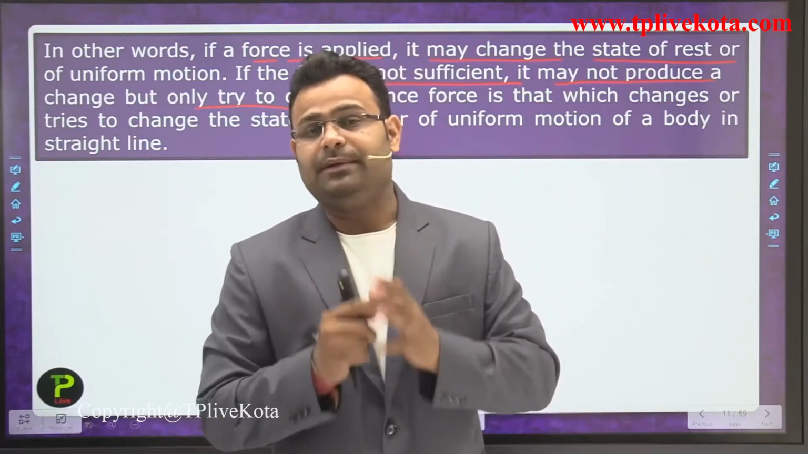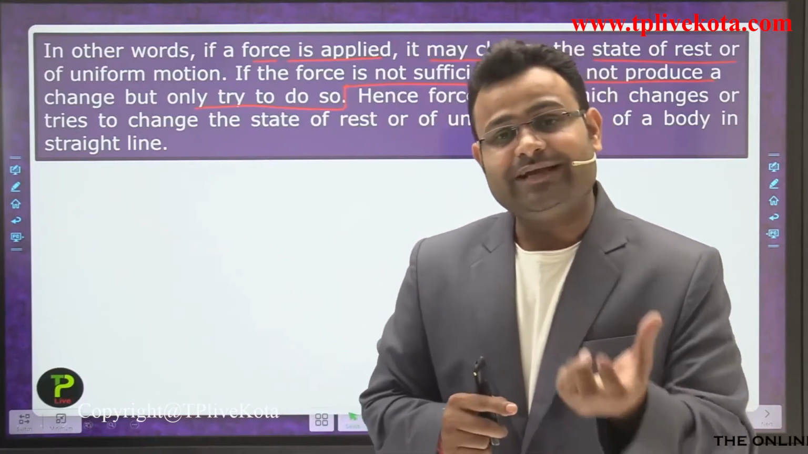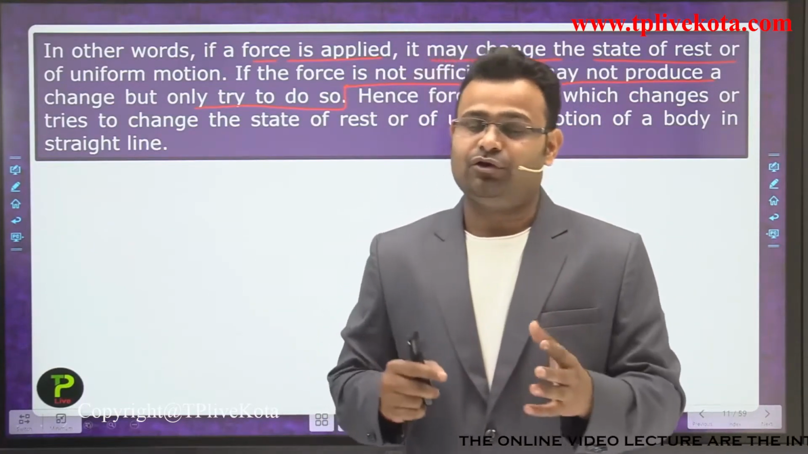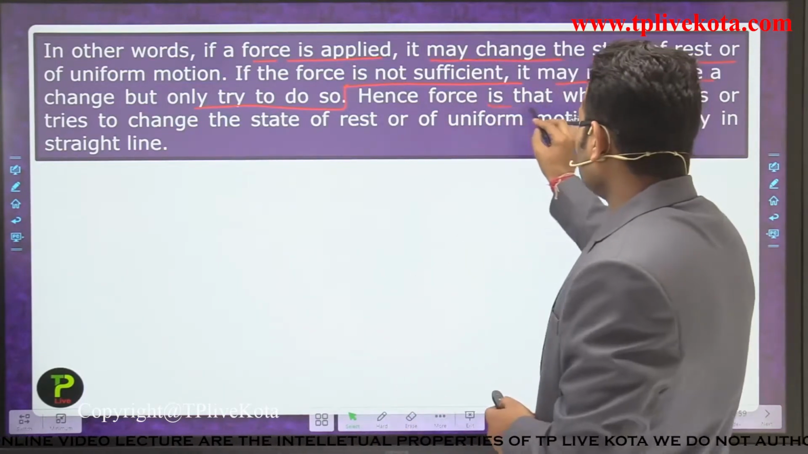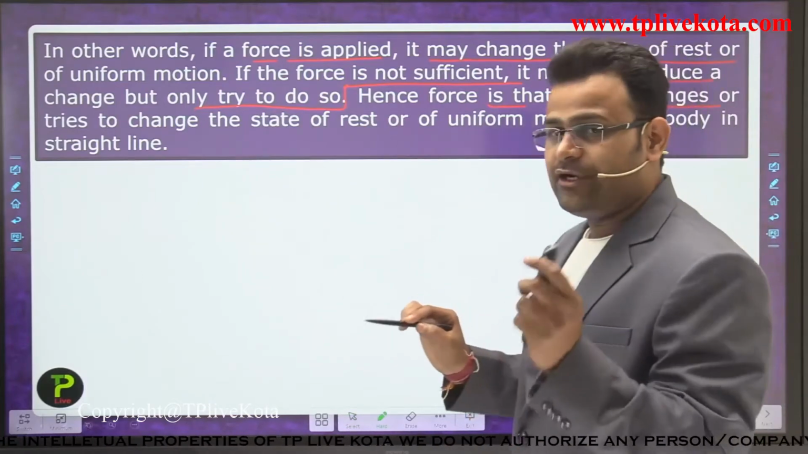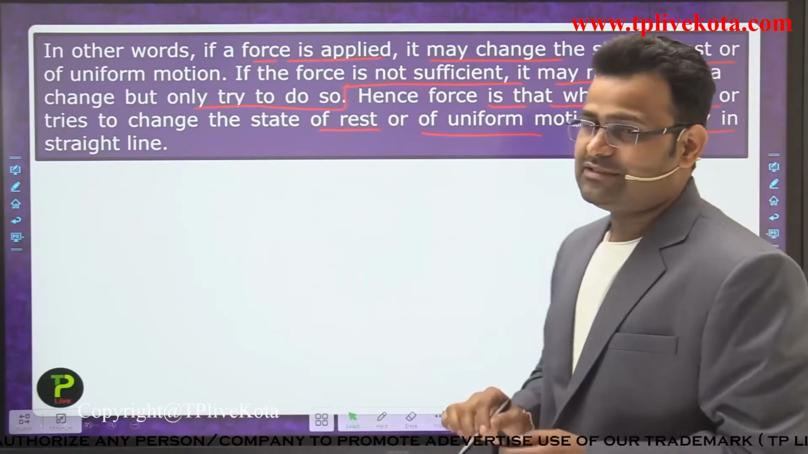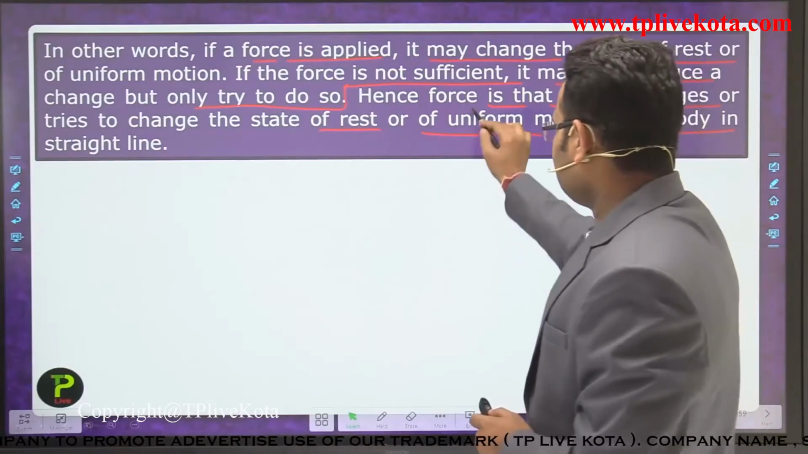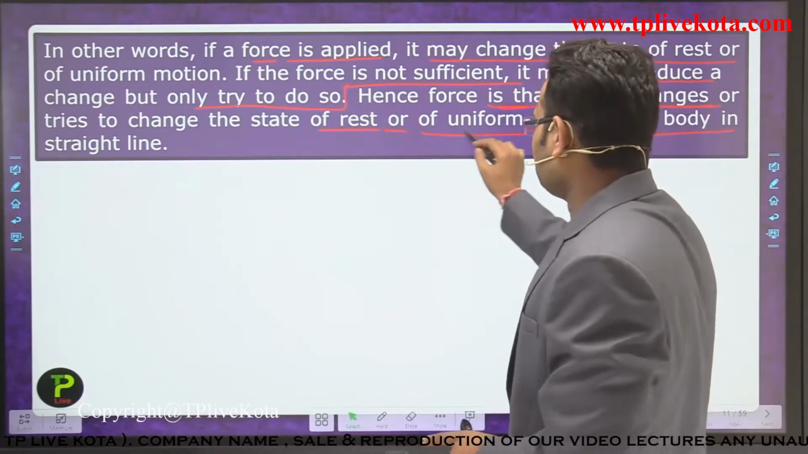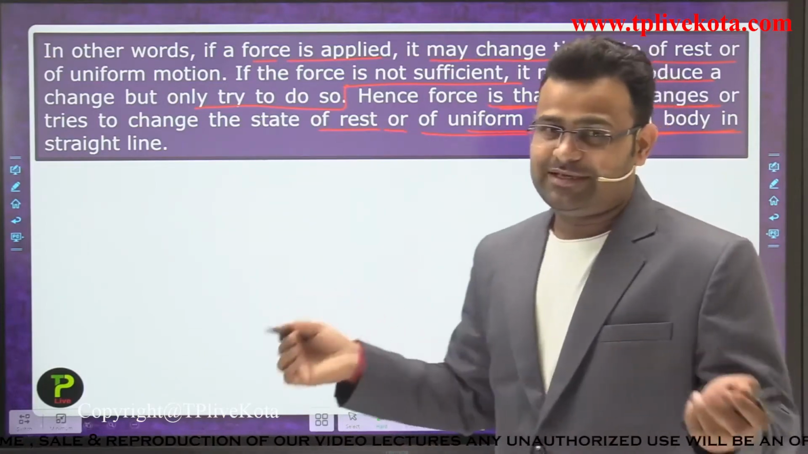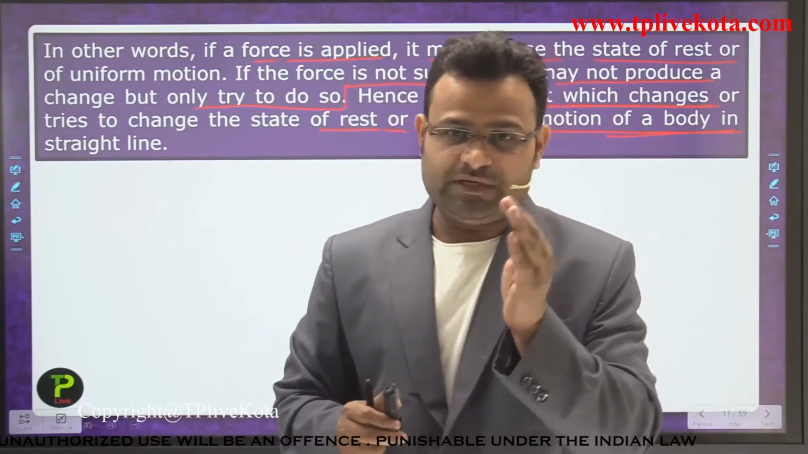But the force applied by some machines, like a hydraulic jack and hydraulic machines, is sufficient, so they can do it easily. Hence, force is that which changes or tries to change the state of rest or uniform motion of a body in a straight line. Okay students, that is some explanation of Newton's first law.